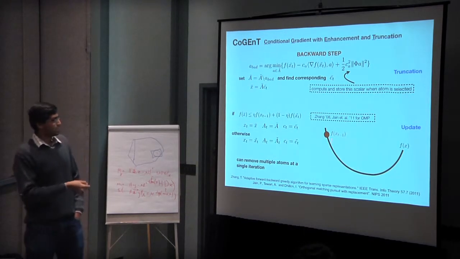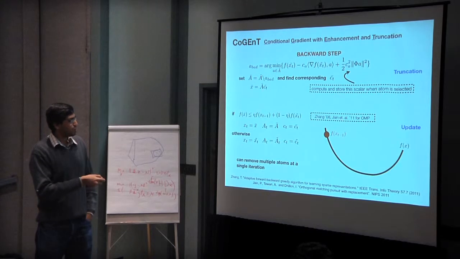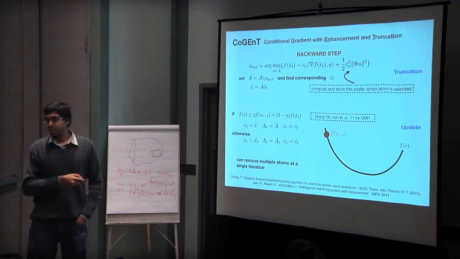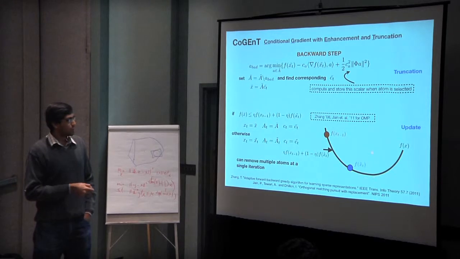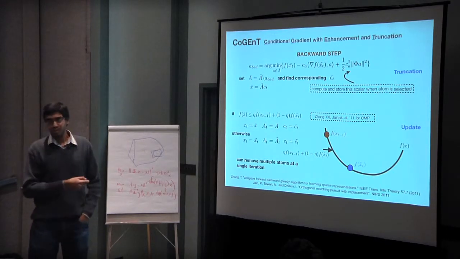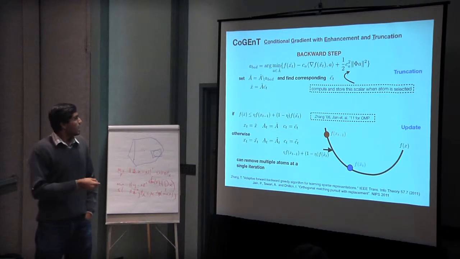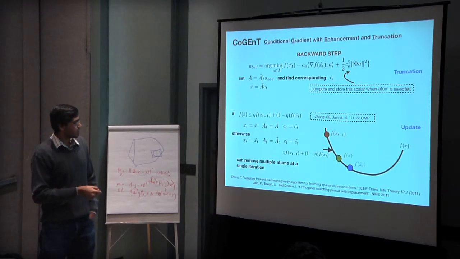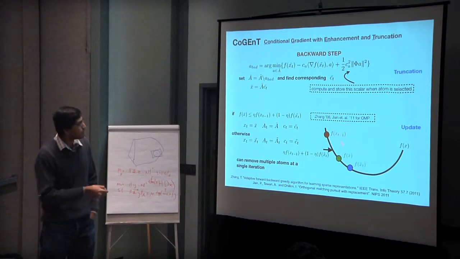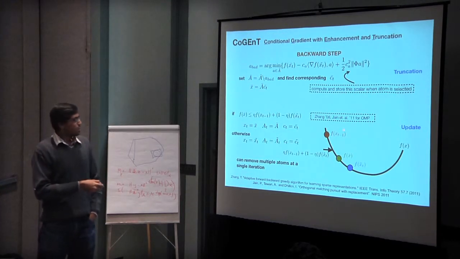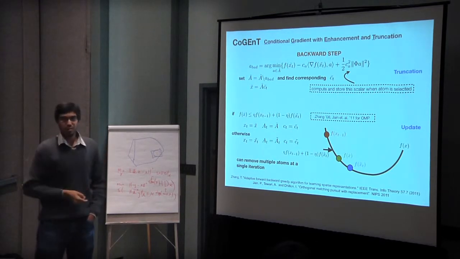So just pictorially, let's say that's the function f of x you're minimizing. That's f of x_{t-1}. In the forward step, you get f of x tilde_t. So you're guaranteed to make some sort of progress at least. And then depending on what eta is, that's the location: eta times f of x_{t-1} plus (1 minus eta) times f of x tilde_t, right? And then you compute x bar, and let's say that's where you ended up. So what I'm saying is, so long as this x bar doesn't take you back above this line, so long as you're not completely nullifying whatever progress you made, you retain it. If this green dot was over there, then we say, okay, we're just going to retain x tilde_t and not actually perform the backward step.